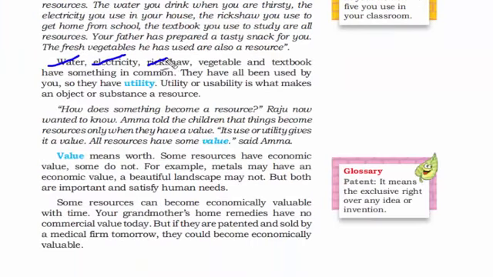Water, electricity, rickshaw, vegetable and textbook have something in common. We know that they all are separate things, but what is it that is common between all of these? They are nothing but utility, which means we use them. We don't just keep them with ourselves, we use them. How you use them is a whole different thing. What we are concerned about is that we use these things. We don't just keep them in stock. Therefore, utility or usability is what makes an object or a substance a resource. I hope this line is absolutely clear.